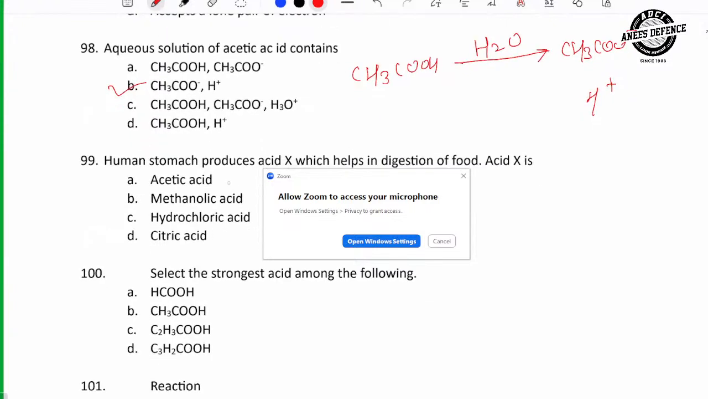Human stomach produces acid X, which helps in digestion. So which is acid X? HCl, which means hydrochloric acid. Next.